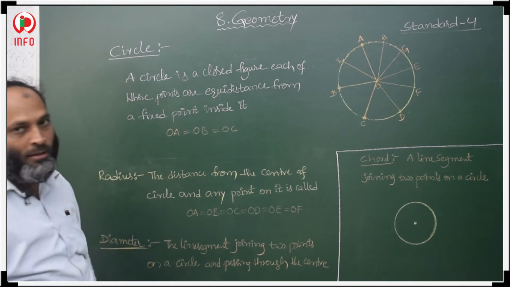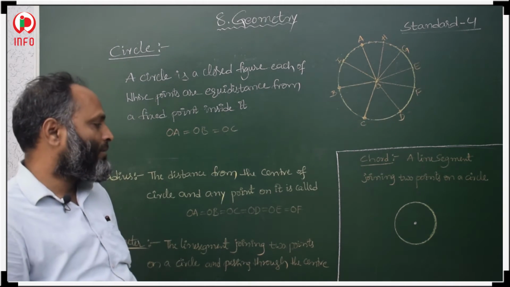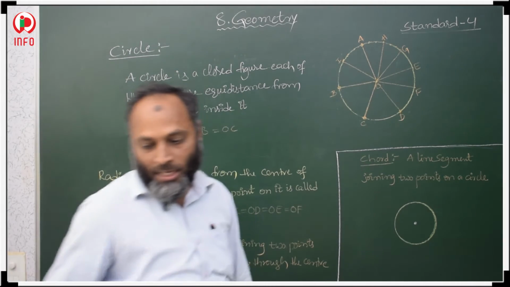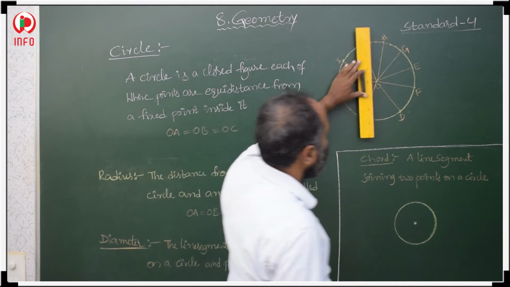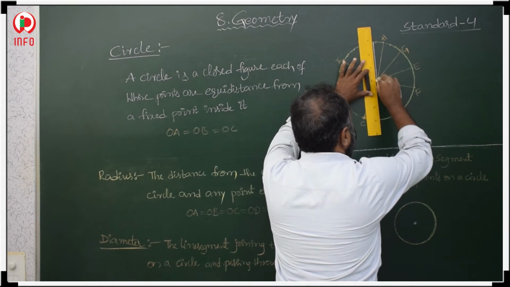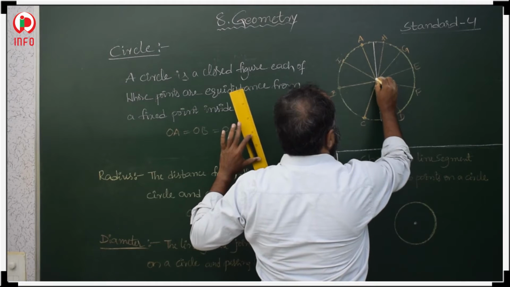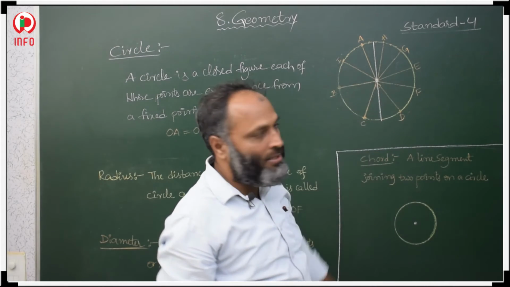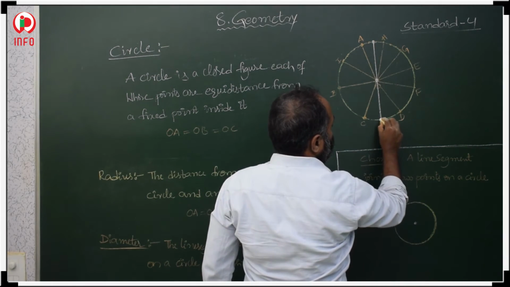What is the diameter? Diameter is the line joining two points on the circle and passing through the center. So we have to join two points on the circle and that should pass through the center. Suppose you draw a line like this, it passes through the center of the circle, with one point here and one point here.